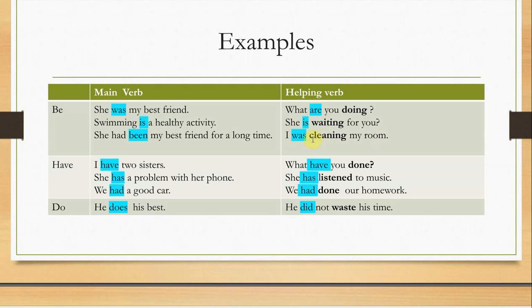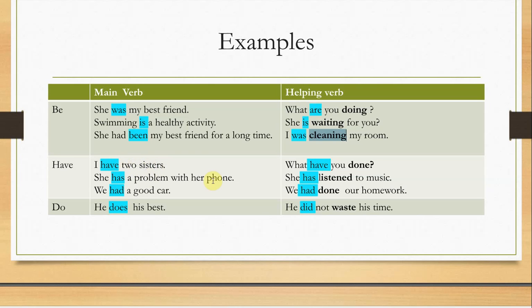So "was" is the helping verb and "cleaning" is the main verb. You see? As you see here, verb to be can be used as a helping verb or as a main verb. Again, the same rule applies to verb to have. Like, "I have two sisters." The verb here is "have." Main verb or helping verb? It's a main verb. Why? Because we do not have any verbs after it.